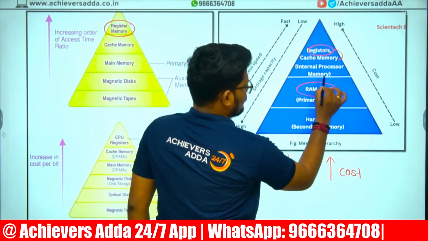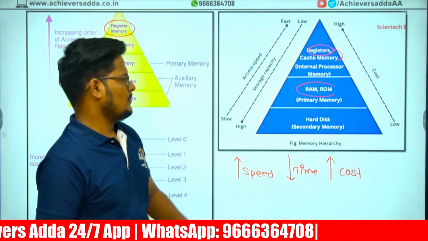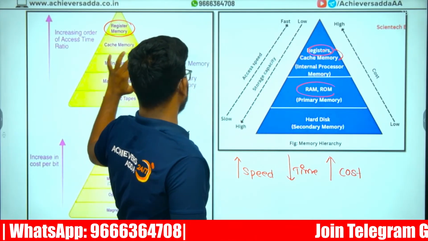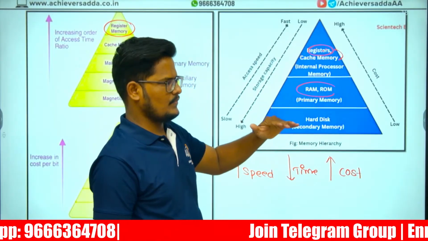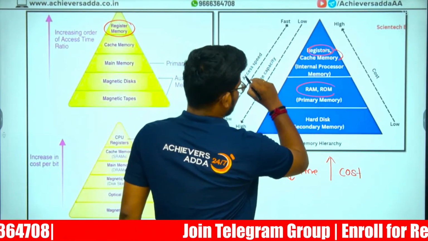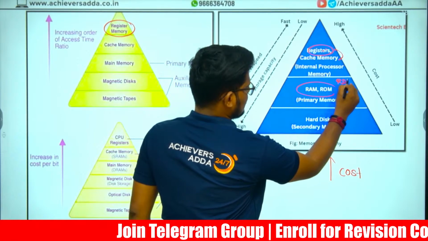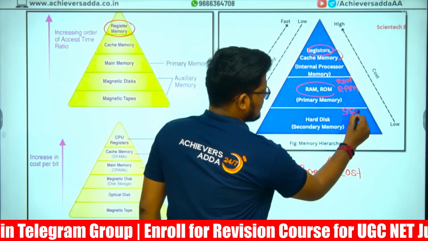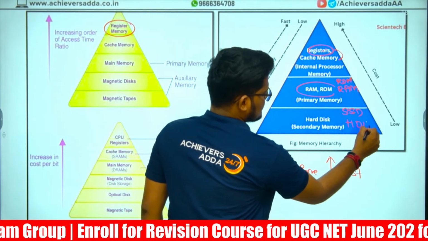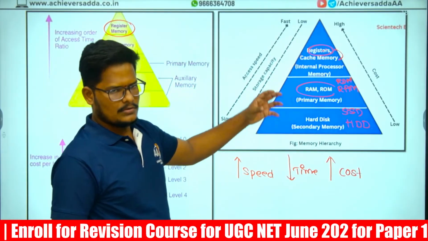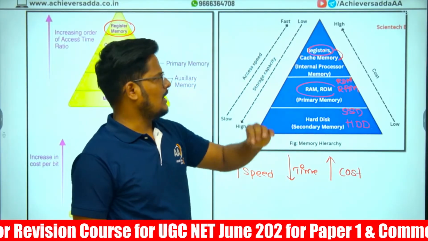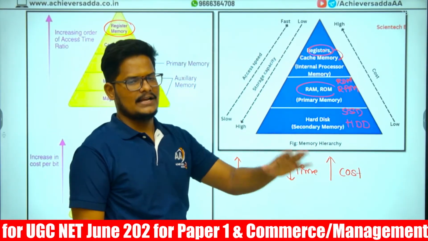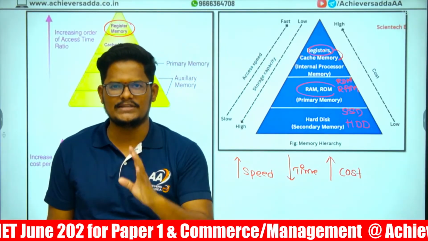Now primary memory. First ROM will come. Read only memory is third in terms of speed and access time. In terms of speed, ROM will come first, after that RAM, after that SSD, and later the hard disk drive. So from a speed point of view, the sequence from highest speed to lowest speed is register, cache memory, ROM, RAM, SSD, hard disk.